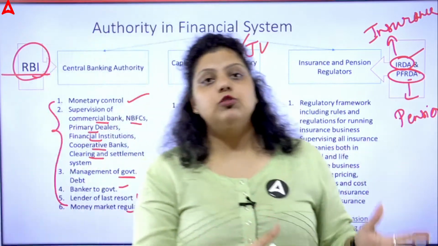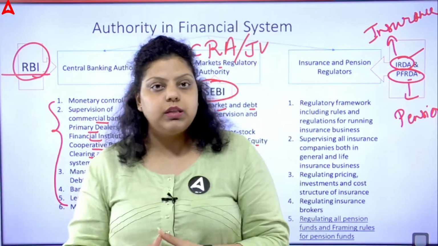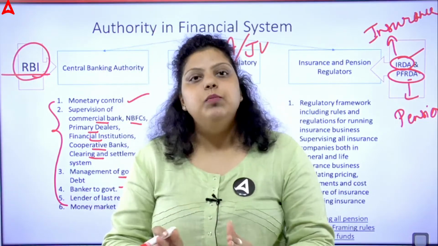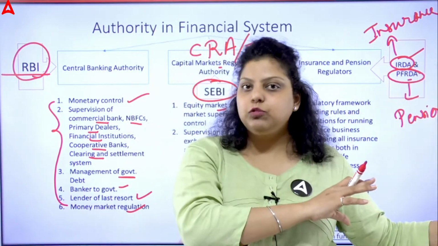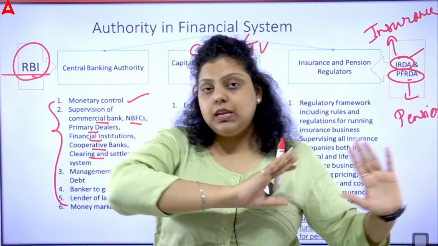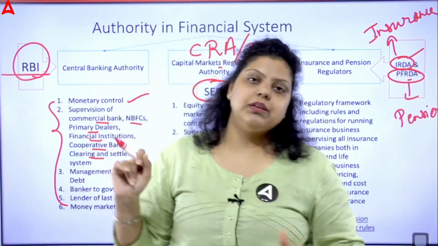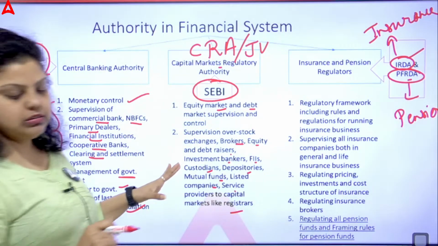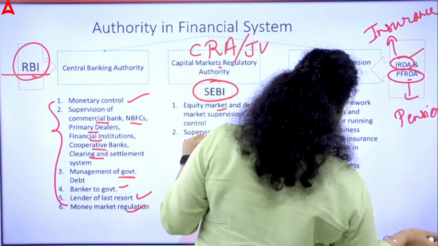in which rules and regulations will be there, regulators will be there, financial institutions will be there, financial markets and services will be there, that is making it possible to take money from the persons who have surplus money and make that available for the persons who have a deficit of money. This is how the authorities in the financial system are taking charge.